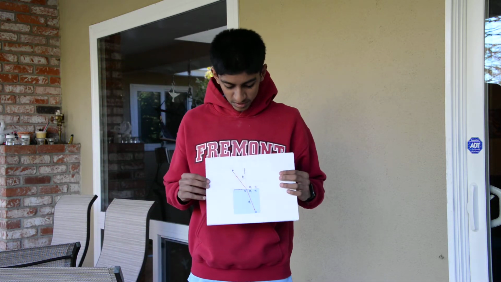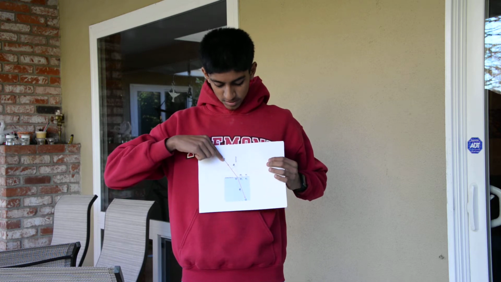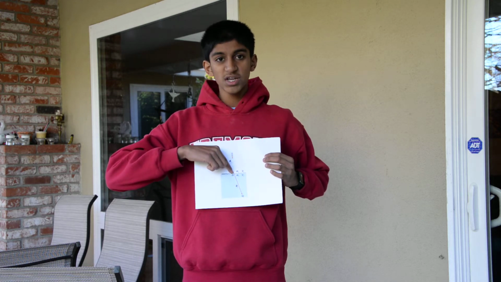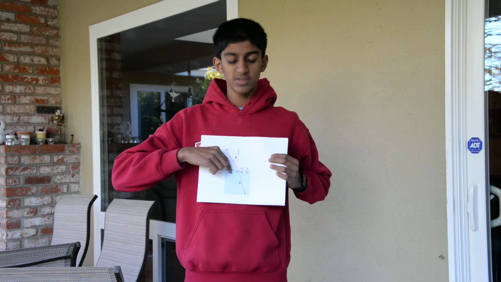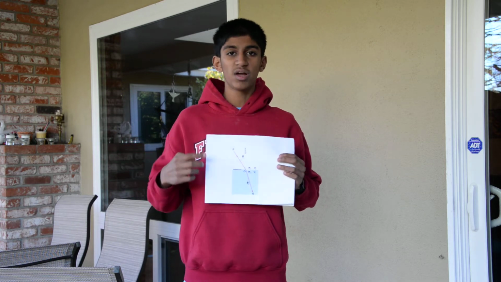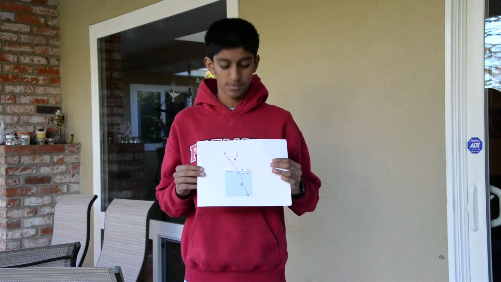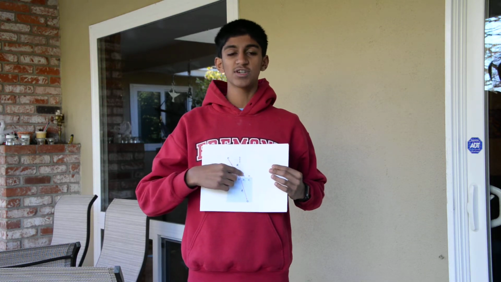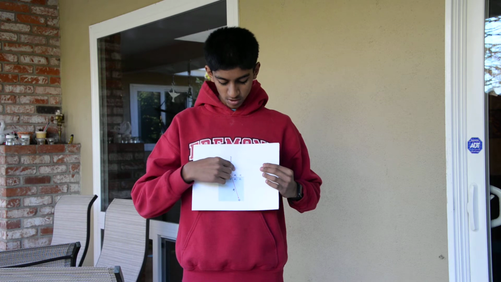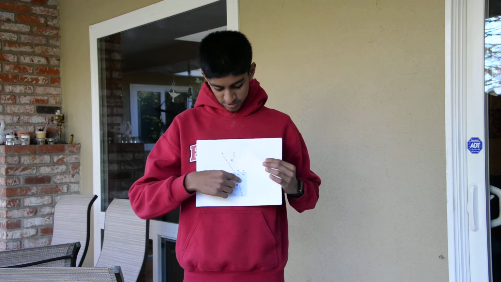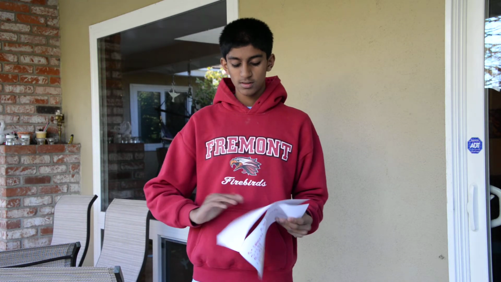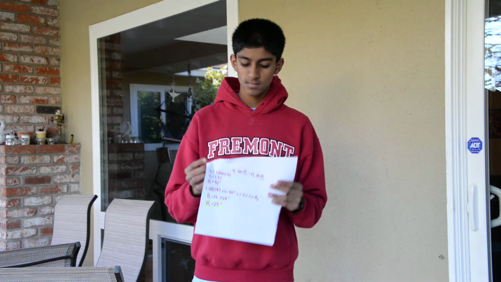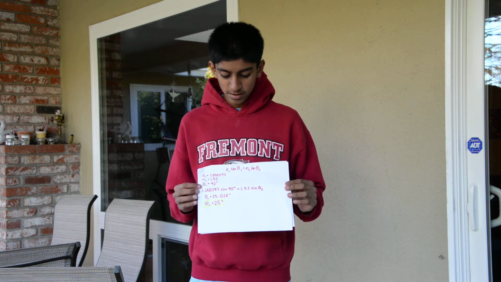Here's a diagram that illustrates Snell's law. So we see that the light ray is coming through, and then once it hits the material, which is likely water in this case, it bends toward the normal line, which means that the wave is slowing down. What this means is that N1, the index of refraction of the outer material, is smaller than the index of refraction of the blue material, which is N2. Snell's law states that N1 sine theta 1 equals N2 sine theta 2. We know that N1,